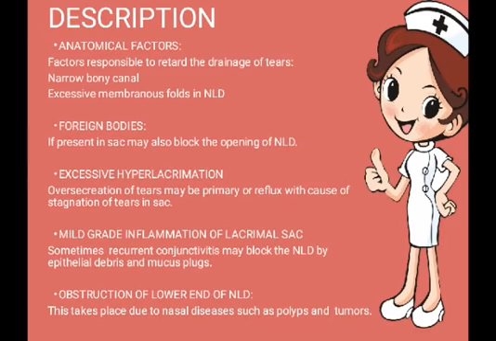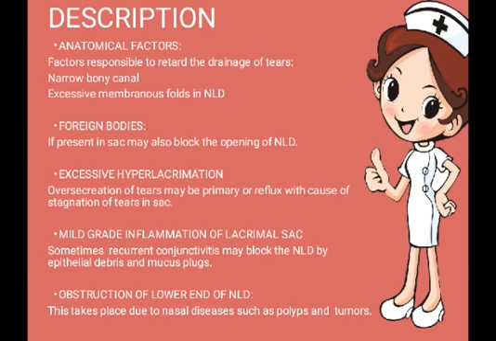Let's discuss them. First one is anatomical factors. Anatomical factors are again divided. Those factors are given which are responsible for retardation of the drainage of tears, which means they slow down the drainage rate of tears.